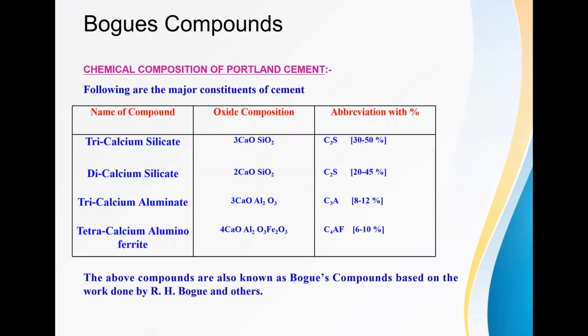It has 8 to 12% in the cement. Now the minor one is tetracalcium aluminoferrite, that is 4CaO Al2O3 Fe2O3, that is C4AF. It has 6 to 10% in the cement. This is the chemical composition of our Portland cement.